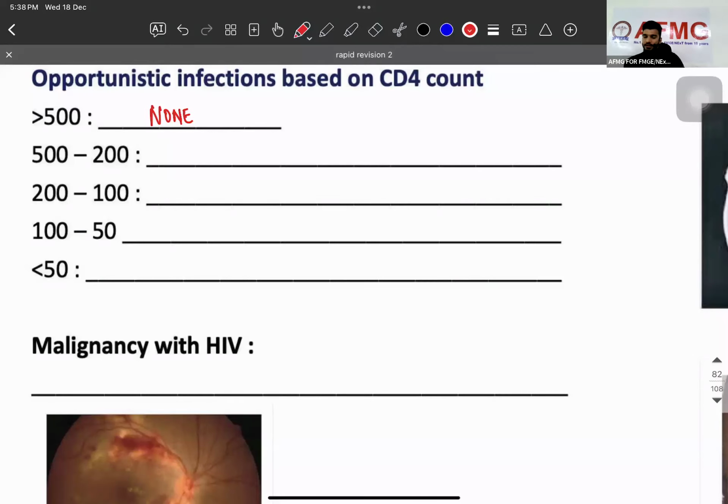ठीक है ना? What is the drug that will act on the bladder? What are the drugs acting on bladder in case of BPH? जब patient is not able to urinate, so there is something wrong. Drugs acting on bladder started with the oxybutynin. पढ़ा है ना? Flavoxate. Yes or no? नहीं.